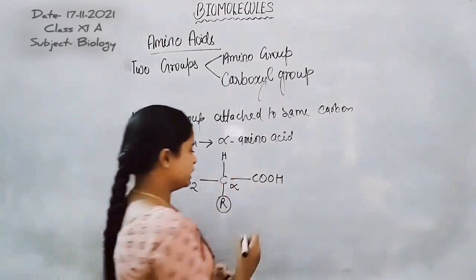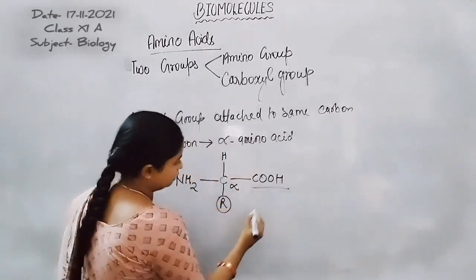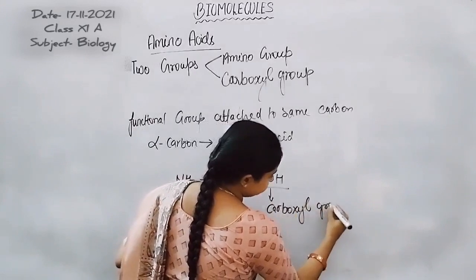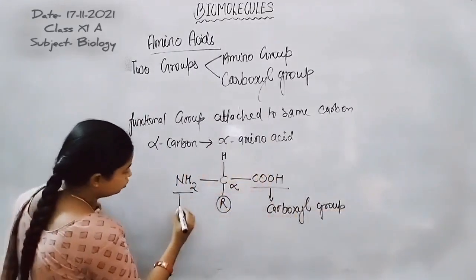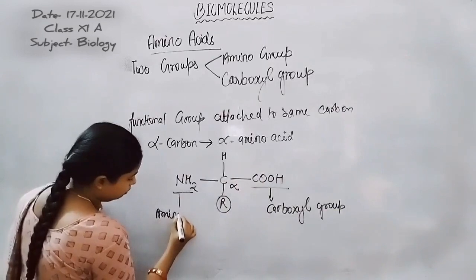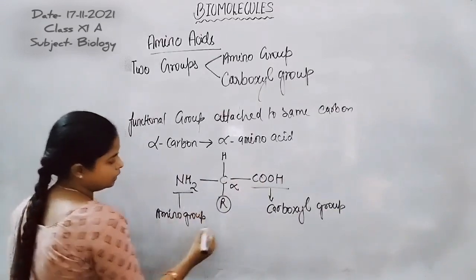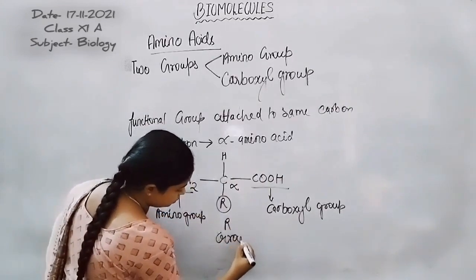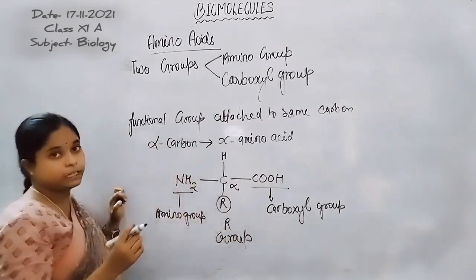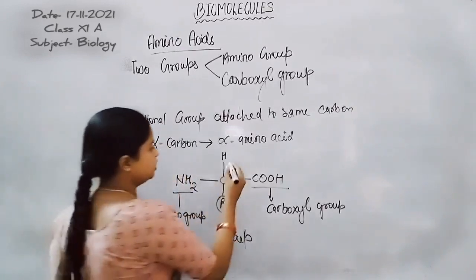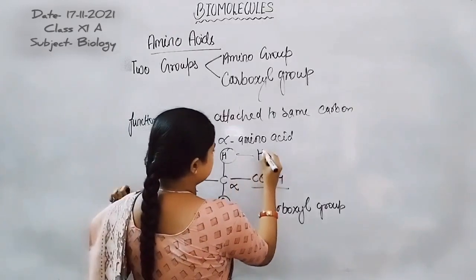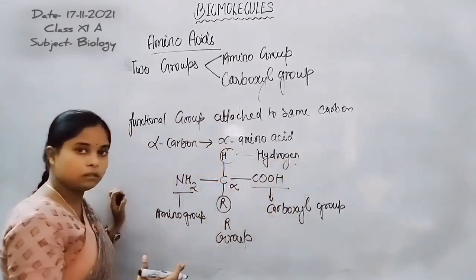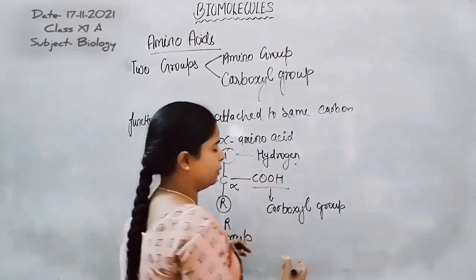So the amino acid is formed by the carboxyl group and amino group, and here is the R group. Different types of R groups are present in different amino acids. This one is hydrogen. So it is a common structure which is found in almost all types of amino acid.